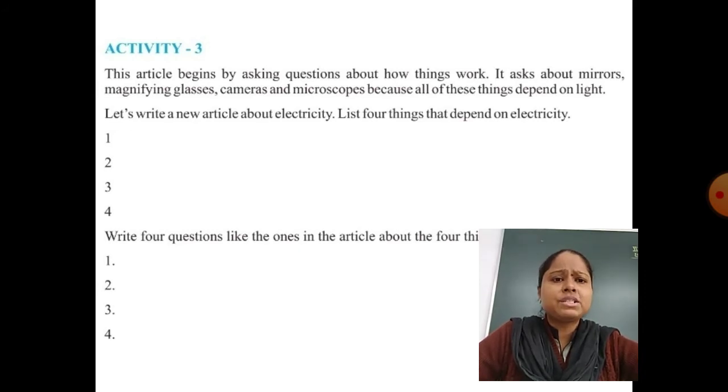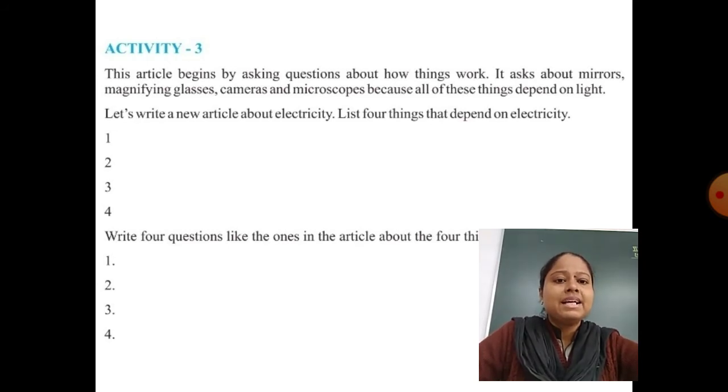So many gadgets, dear students, you know, work on electricity. Like we can mention here at number one, microwave oven. Second, we can go for the refrigerator. Third, television. And fourth, washing machine. So these 4 gadgets depend on electricity to work, and you can write their names there: first microwave oven, second refrigerator, third television and fourth washing machine.